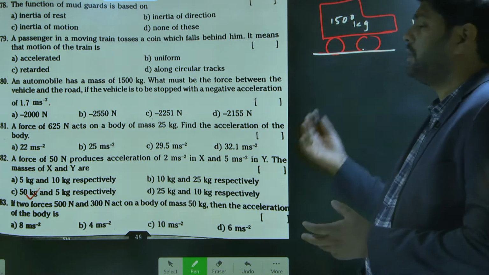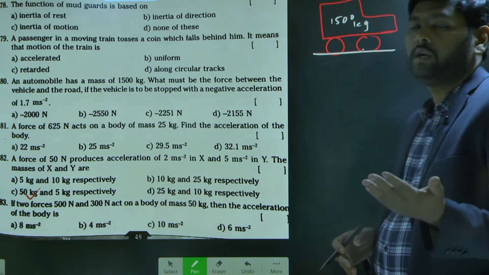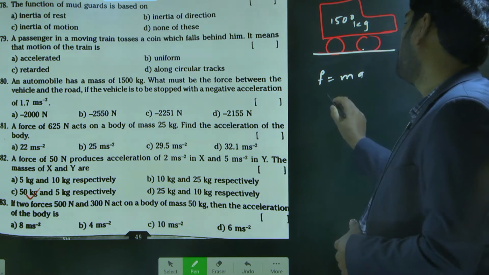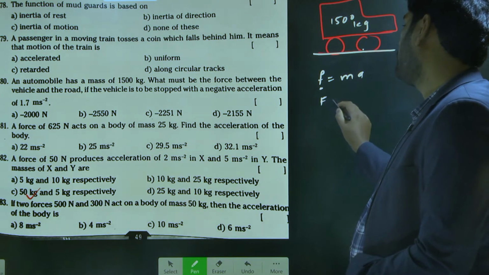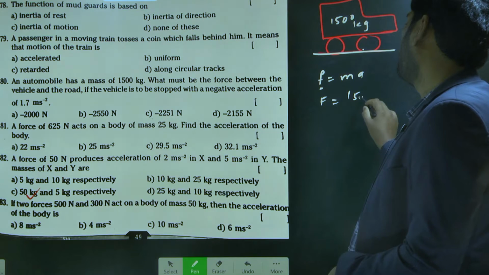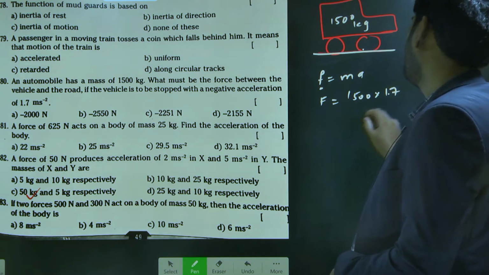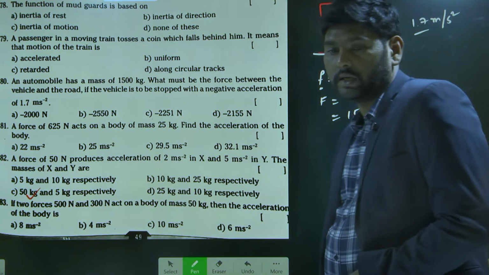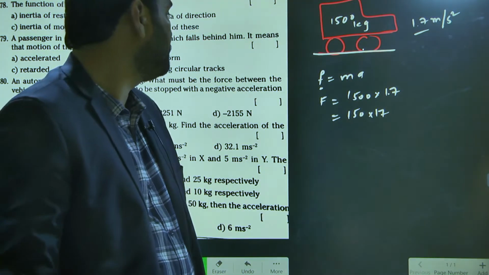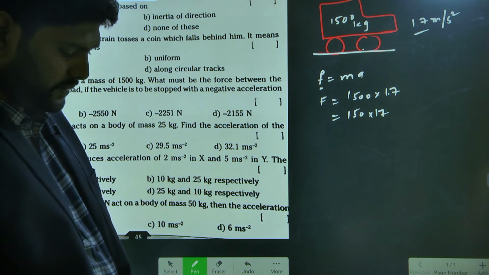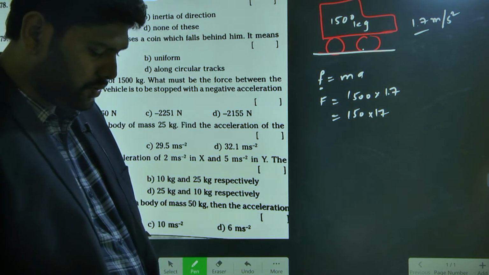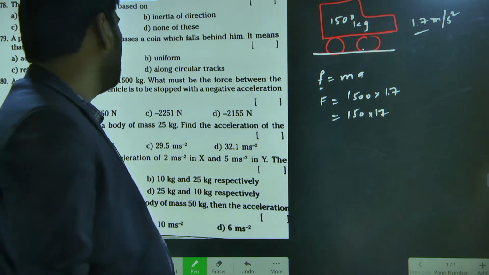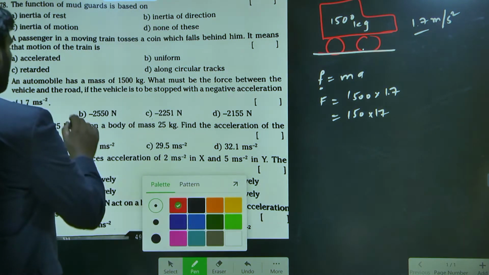So generally when we are applying a force, what formula will you apply? Surely you will apply force F is equal to ma. F is equal to ma, that is 1500 into acceleration 1.7. Finally 150 into 17. So what is the answer for 150 into 17? Tell me. That would be 2550. Yeah. So which option is right here? Option B is right.